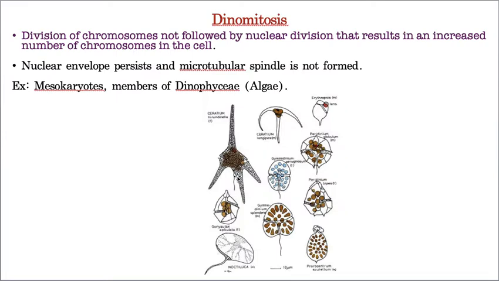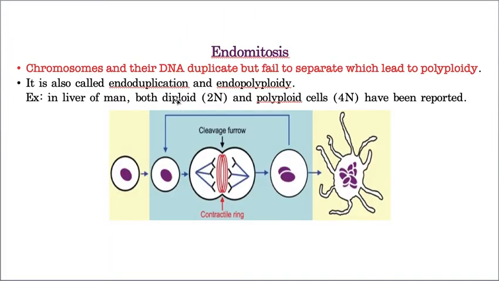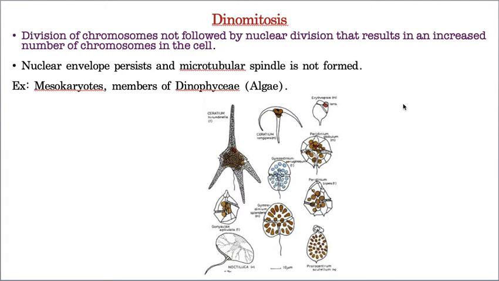For this also I brought one example: some mesokaryotes like Dinophyceae members. Hope you know, in the plant kingdom also I explained very clearly, these are members of algae. In these dinoflagellates of algae, dynomitosis takes place. The only difference is that in endomitosis the spindle fiber formation can be seen, whereas here the duplication of the chromosomes and DNA takes place without spindle fiber formation. And this is the difference between endomitosis and dynomitosis.